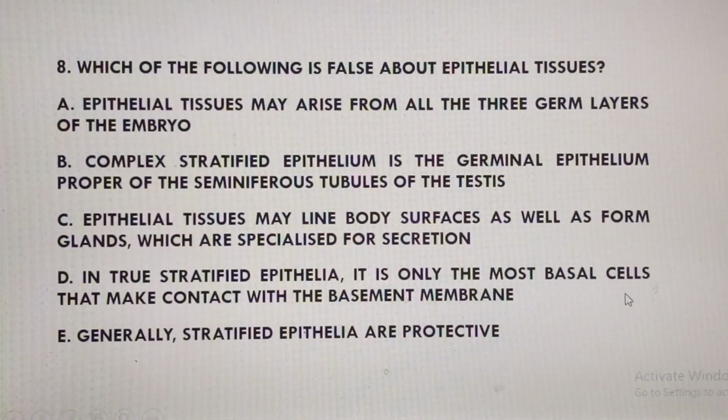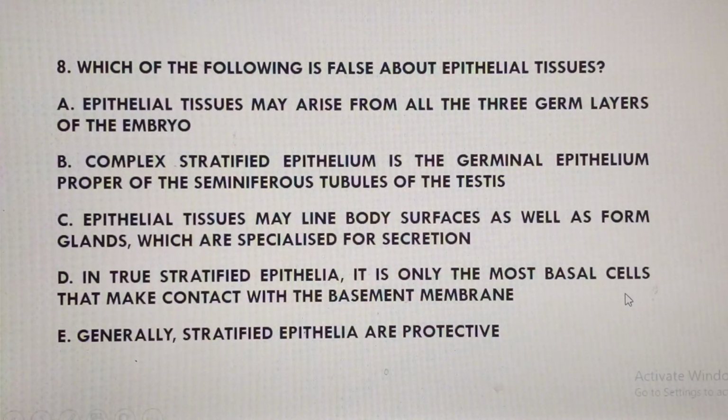So we go to our last question, question number 8, which says: which of the following is false about epithelial tissues? Option A says epithelial tissues may arise from all the 3 germ layers of the embryo. That's a very true statement, from ectoderm, mesoderm and endoderm.